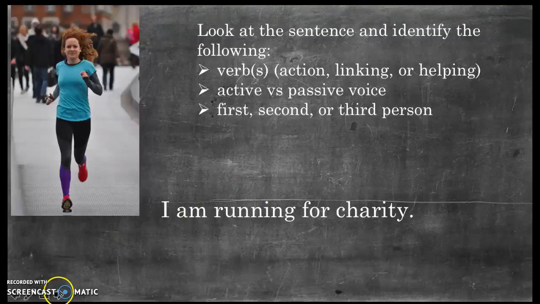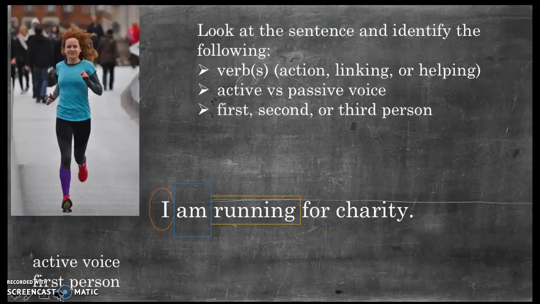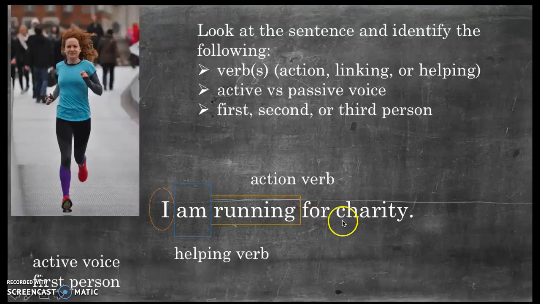All right, so let's look at the sentence. So as we can see here, I is first person because it is you telling the story. It is a first person perspective. The sentence is also in the active voice because I is performing the activity, which is running. And as we can see here, there are two verbs. Am is a helping verb because it is helping the action verb, running. So therefore, I am running for charity, first person, active voice. Am is a helping verb, and running is an action verb.